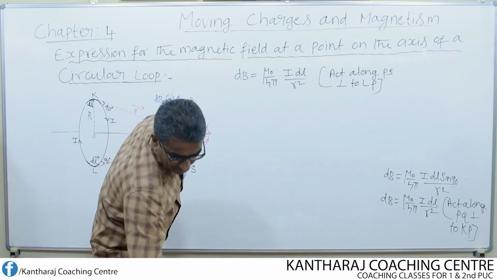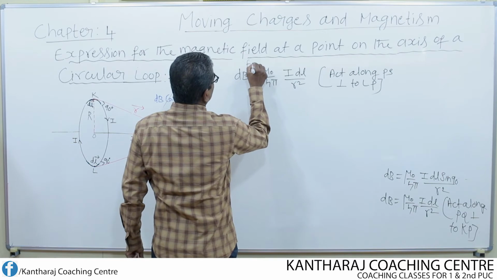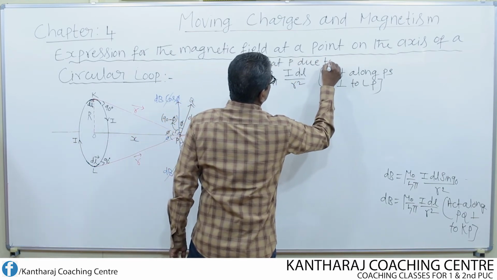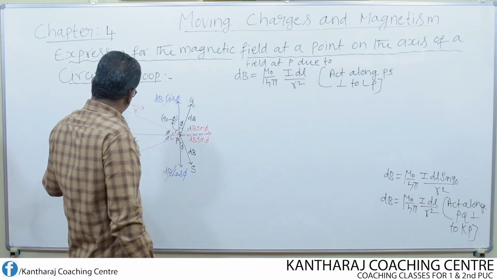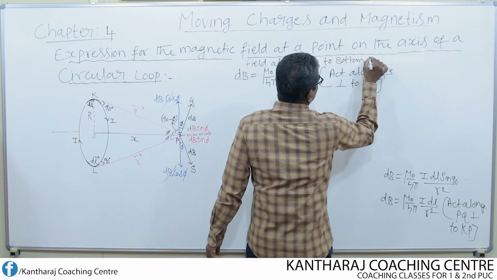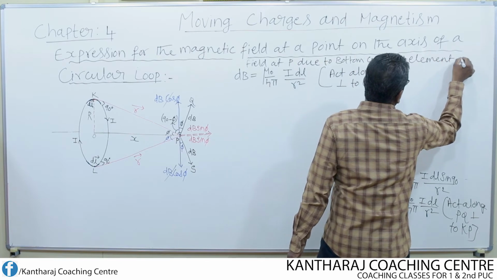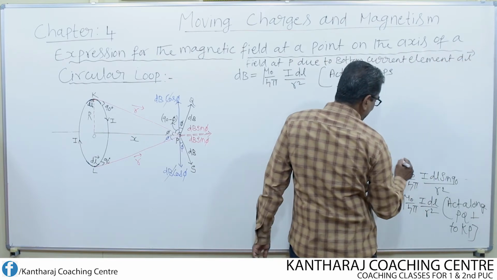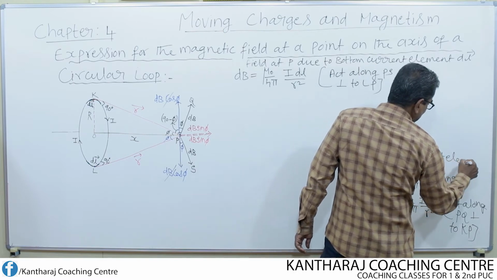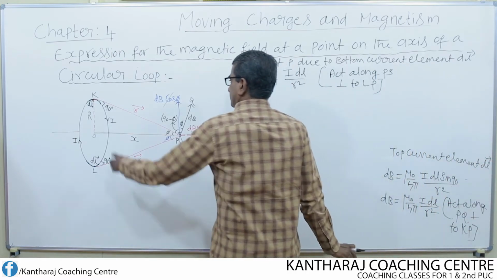So let us write this. This is the field at P due to the bottom current element dl, whereas this is the field due to the top current element dl. Okay, this is top and this is bottom.